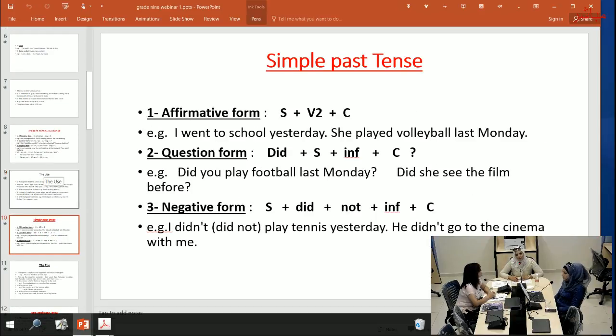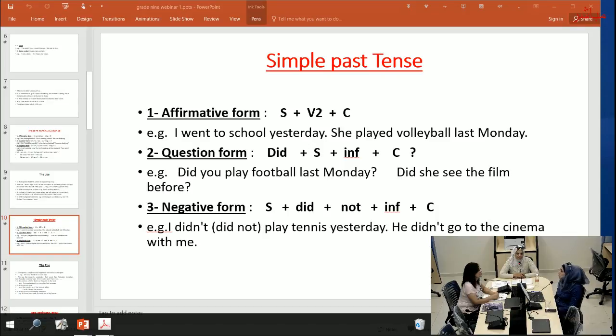Now let's move to the simple past tense. We have three forms. The first one is the affirmative form. We use subject plus verb plus the complement. For example, I went to school yesterday. She played volleyball last Monday.